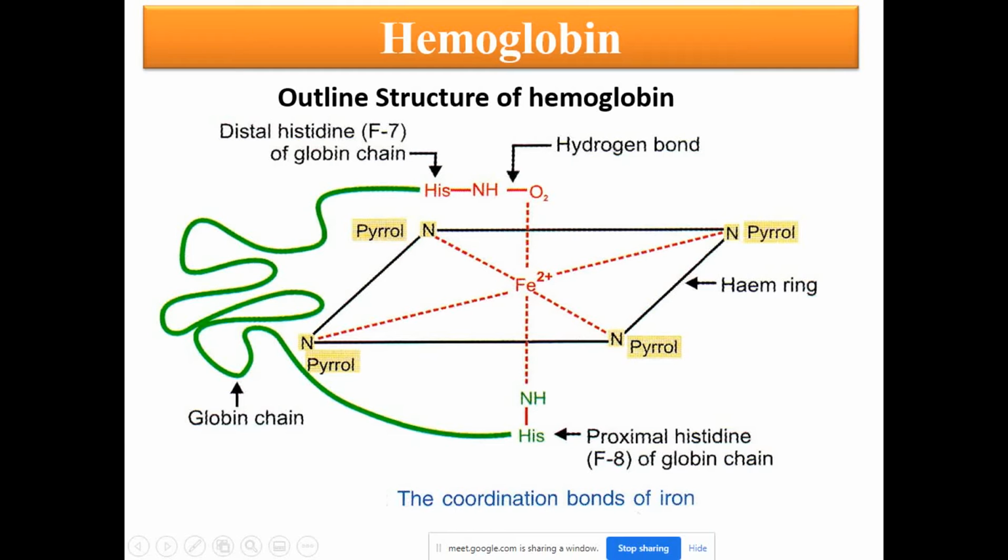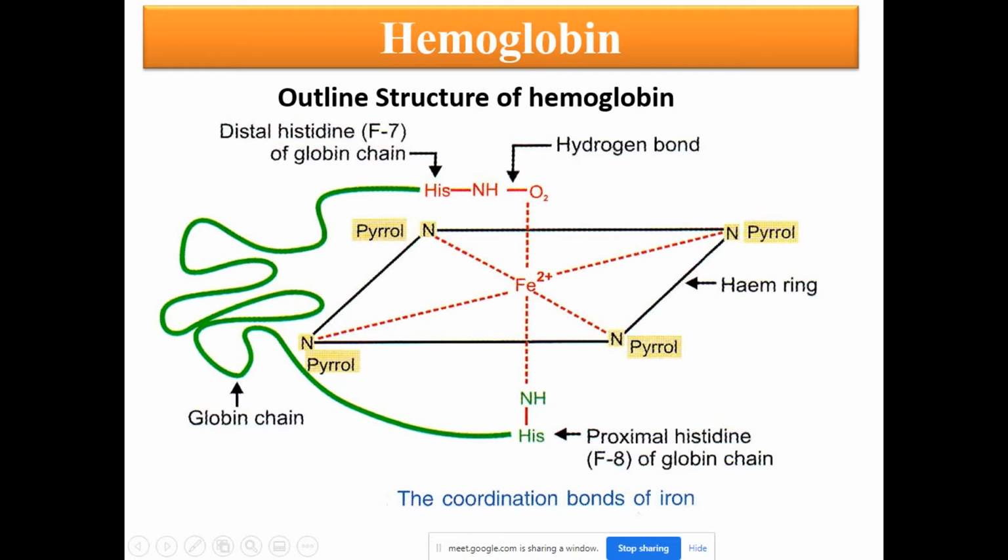And the other side of the globin chain, which has a histidine group, also forms a bond with the oxygen or carbon dioxide and links with the iron. As a result, the 6 valency of the iron is satisfied, so it becomes stable. So this is the outline structure of the hemoglobin.